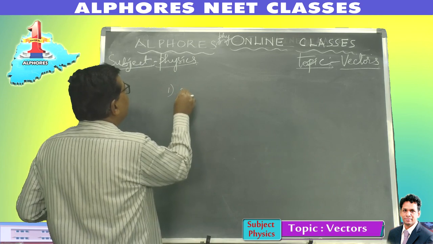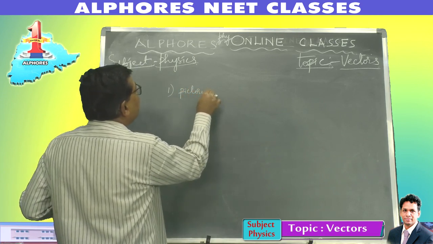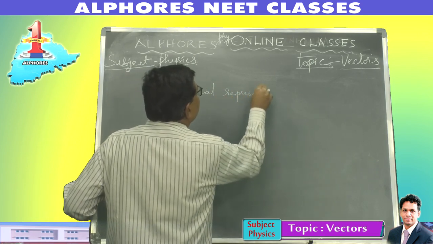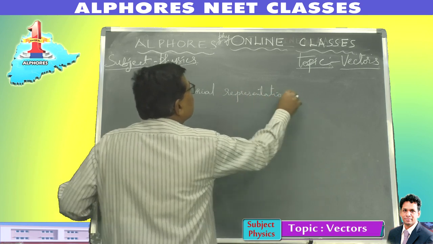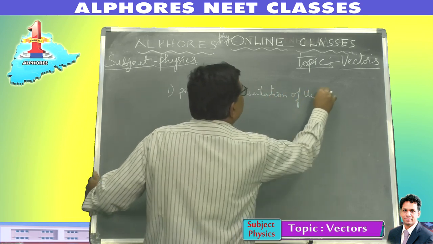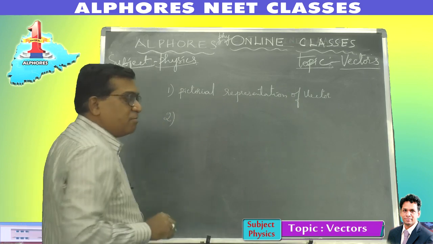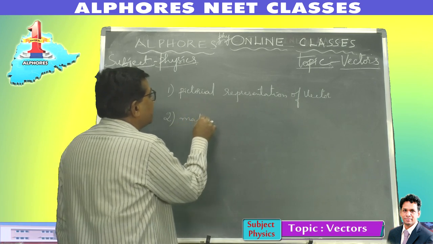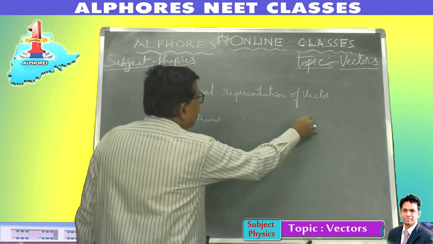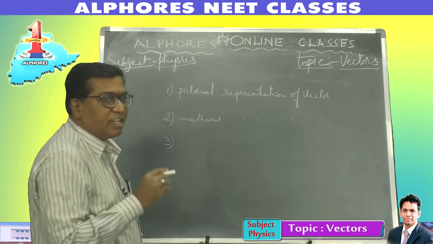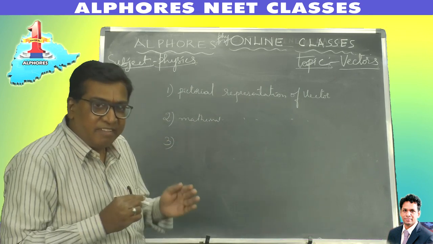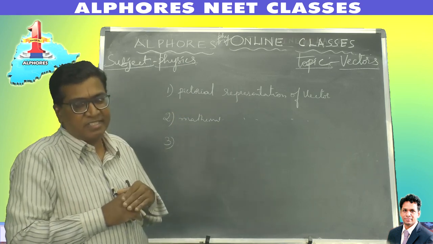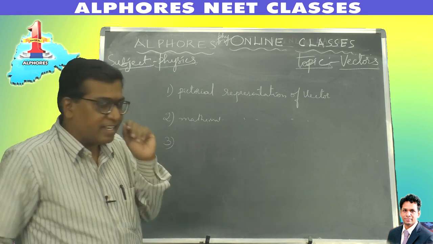First, pictorial representation of vector, by a diagram. Second is the mathematical representation of vectors. And the third is the polar coordinate method. We even represent vectors by polar coordinates. There are three ways of representing vectors, so let us understand these keenly.